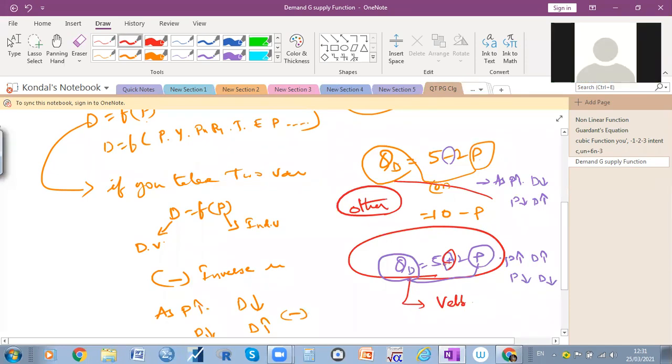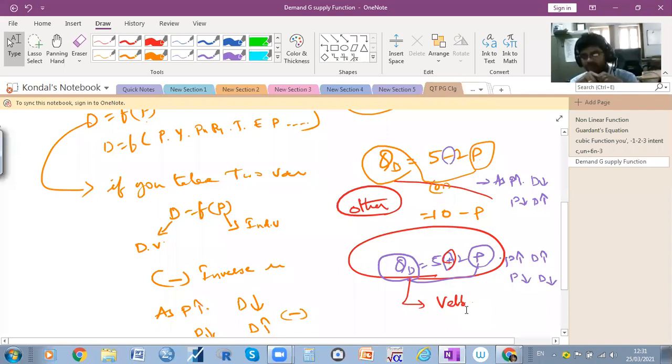Yes, sir. So in the case of Veblen goods, as for example, we can say that as price increases, demand also increases. For example, if you take gold prices or other commodities, luxury items, as price increases, the demand also increases. As the price decreases, the demand decreases, right? So in other commodities, generally, as the price increases, demand decreases. Please, Afrin, would you like to ask something?